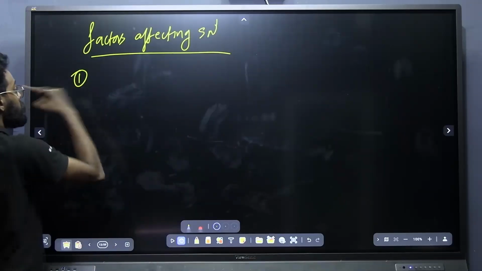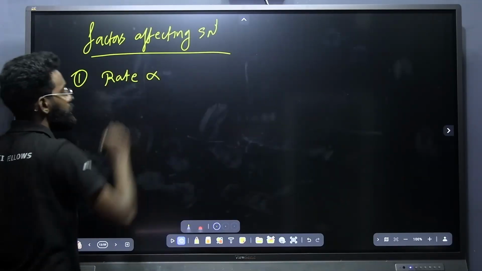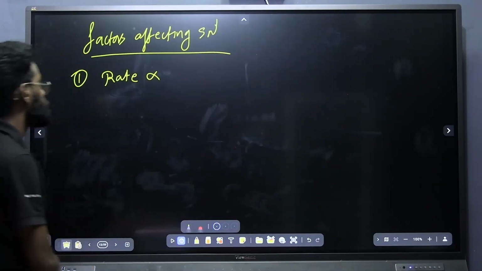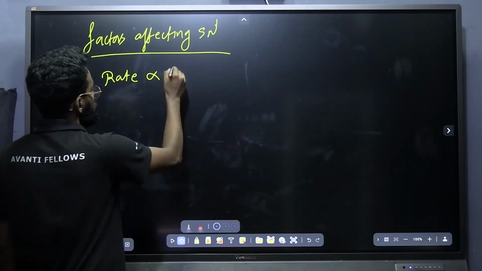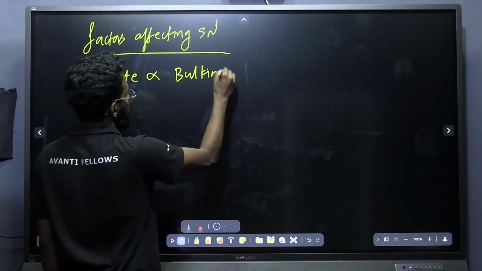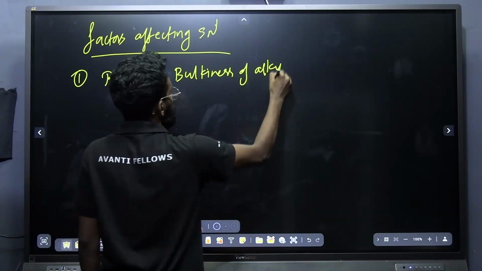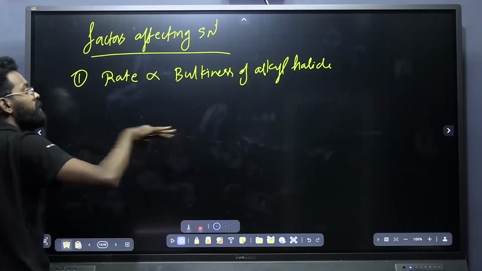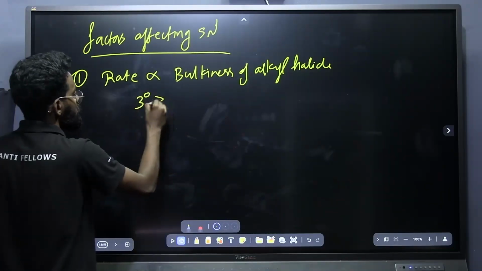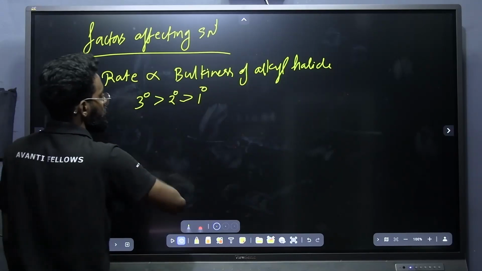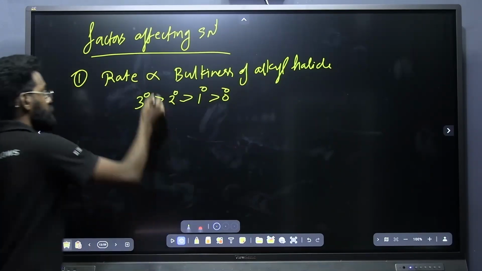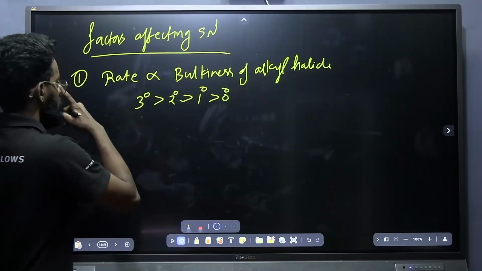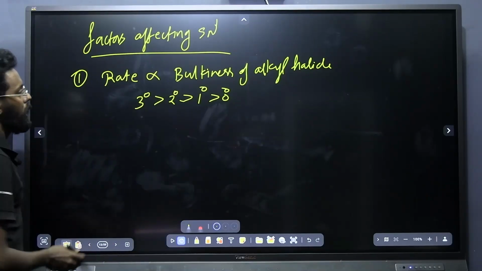First one is, the rate of the reaction is directly or inversely proportional to the bulkiness of the alkyl halide? Because only a more bulky alkyl halide will give a more stable carbocation, that is tertiary greater than secondary greater than primary, then 0 degree. That is, a tertiary alkyl halide will give the SN1 reaction much faster compared to the remaining degrees of alkyl halide.